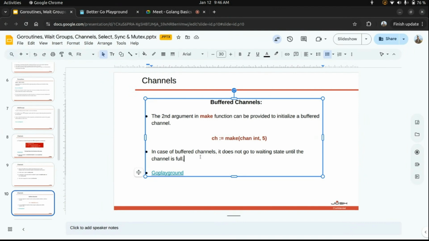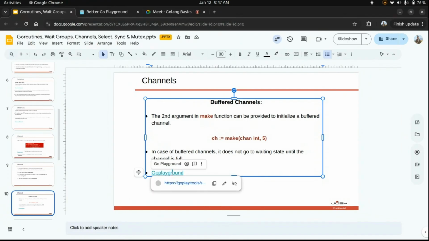What we have created here is a buffer of 5 in this channel. Similarly, if you take the previous example, now I can write 5 Boolean values into this channel until someone tries to read it. If no one reads it, I can still write a value to that channel 5 times, and this is a non-blocking call. But after 5, the channel becomes full. If I try to write the 6th value, then it becomes a blocking call.